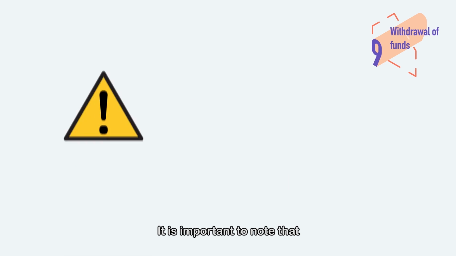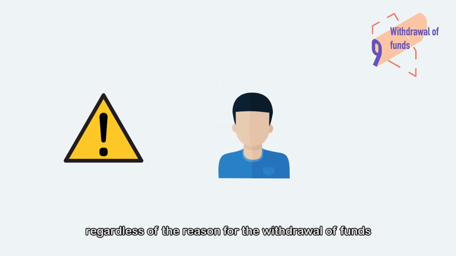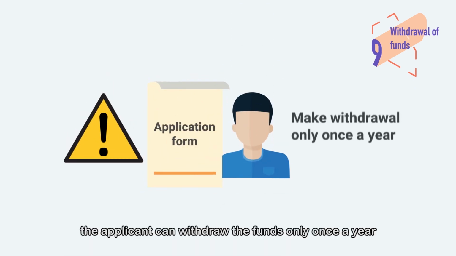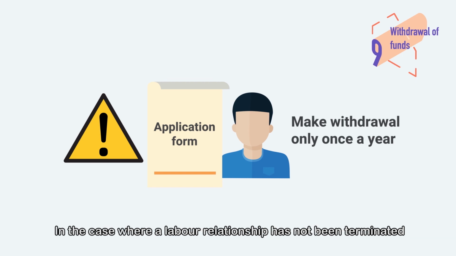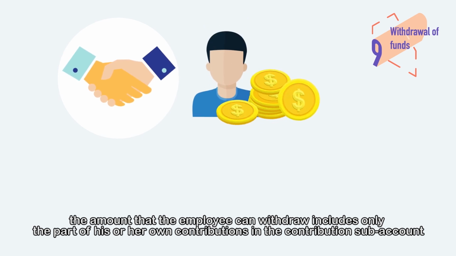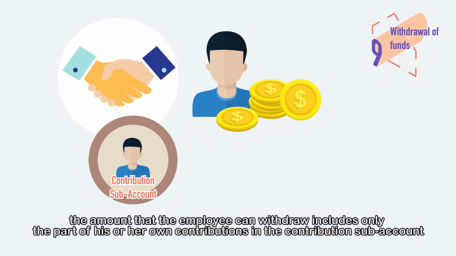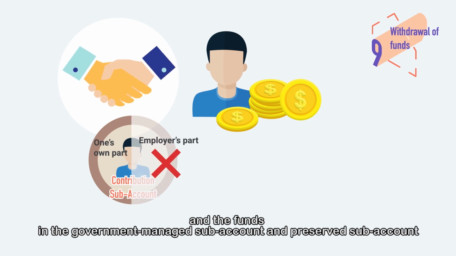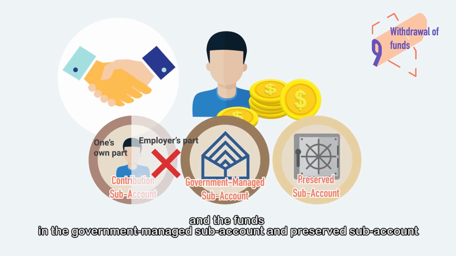It is important to note that regardless of the reason for the withdrawal of funds, the applicant can withdraw the funds only once a year. In the case where a labor relationship has not been terminated, the amount that the employee can withdraw includes only the part of his or her own contributions in the contribution sub-account in the funds in the government-managed sub-account and preserved sub-account.